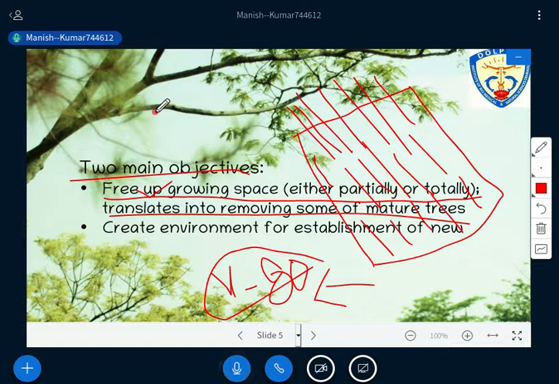After a certain stage, there is no growth at all of the tree, and not only that, those trees are also very much open to any kind of insect attack or disease attack. If there is a disease attack, it can spread to other plants also. So the purpose we are serving through regeneration is that we are removing those mature trees. Is it okay? You are removing the mature trees and then replacing them with new plants. Have you got that?